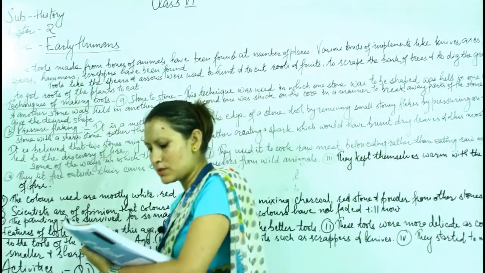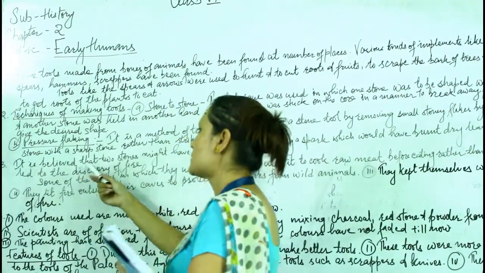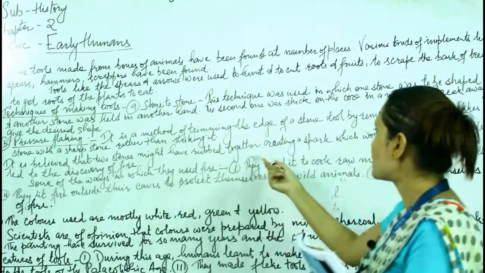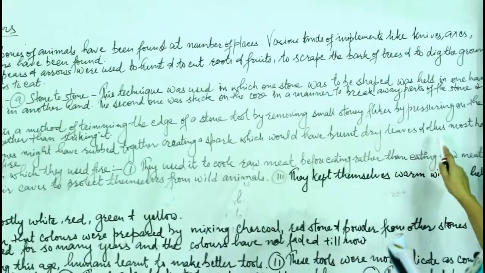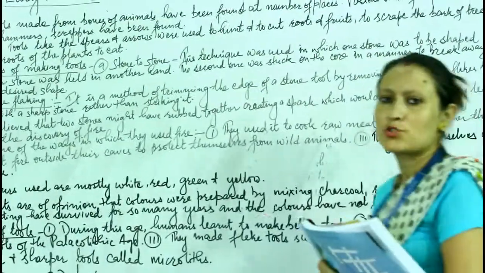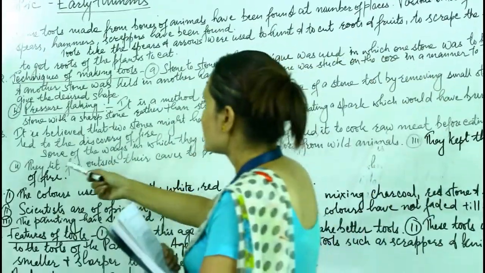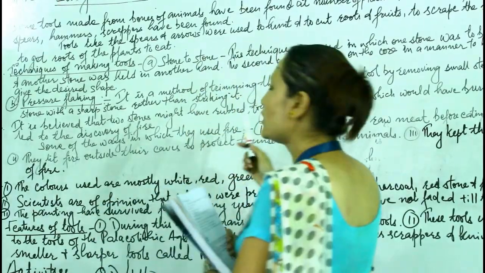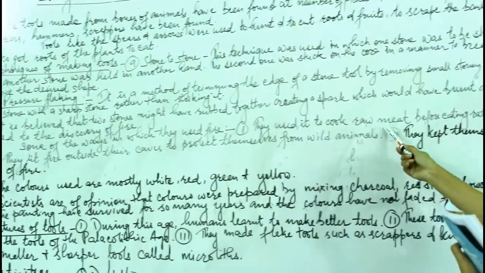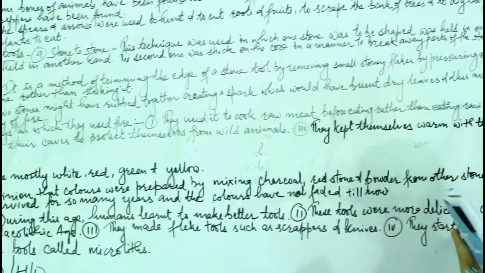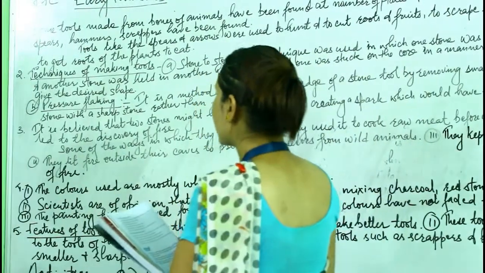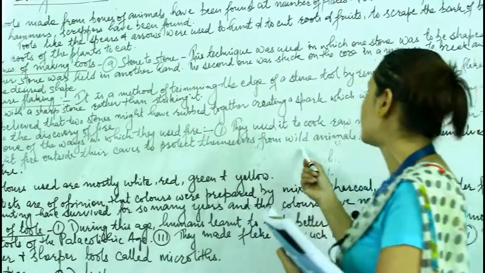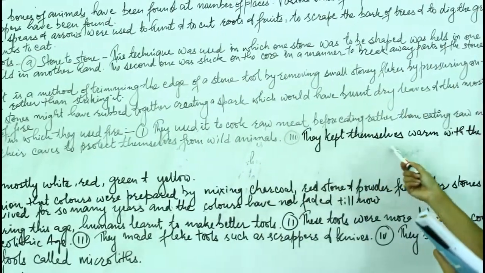Number 3, how was the fire discovered? It is believed that two stones might have rubbed together, creating a spark which would have burnt dry leaves, and this must have led to the discovery of fire. Some of the ways in which they used fire: number 1, they used it to cook raw meat before eating rather than eating raw meat. Number 2, they lit fire outside their caves to protect themselves from the wild animals. And number 3, they kept themselves warm with the help of fire.